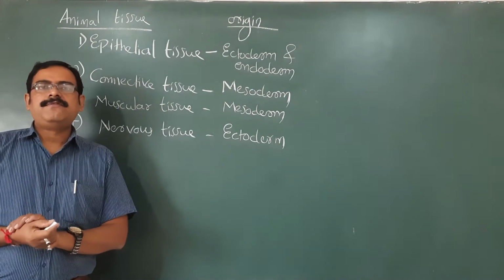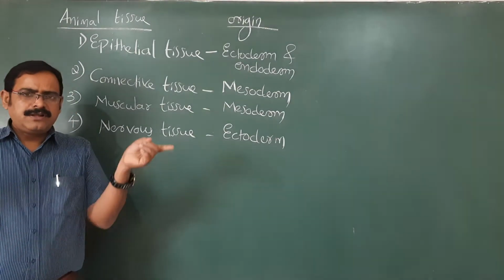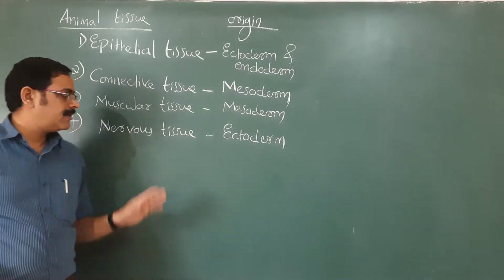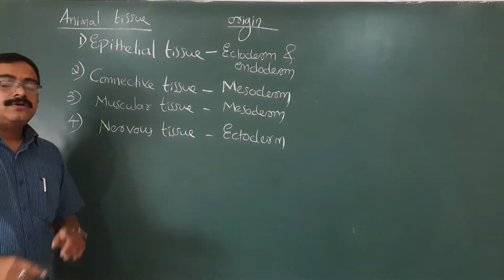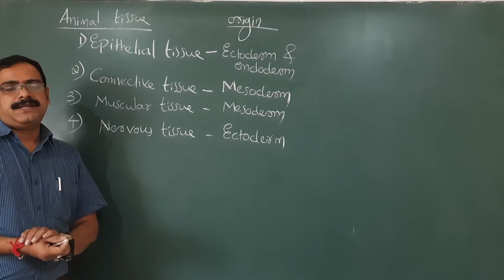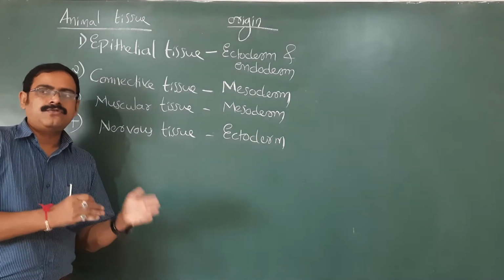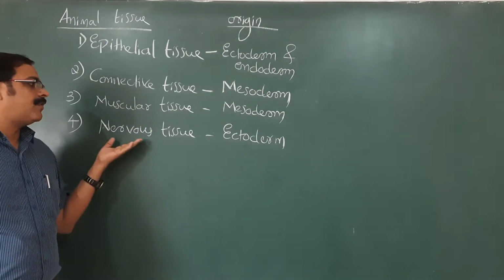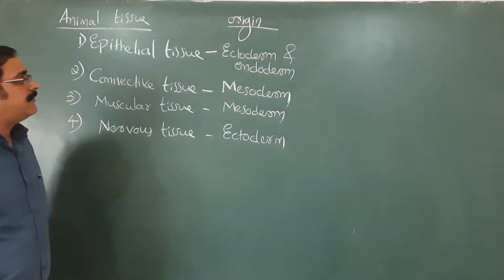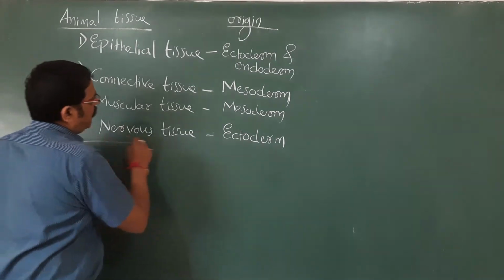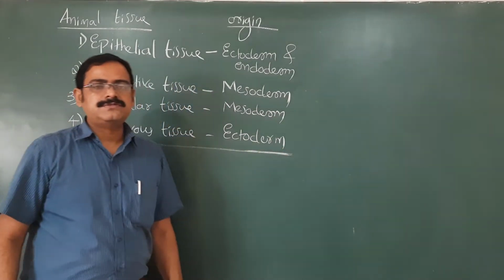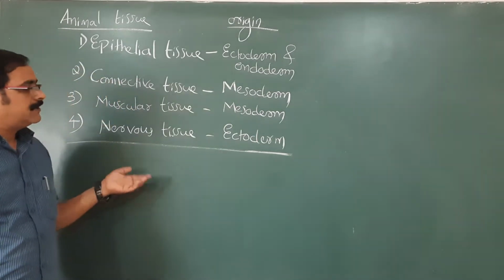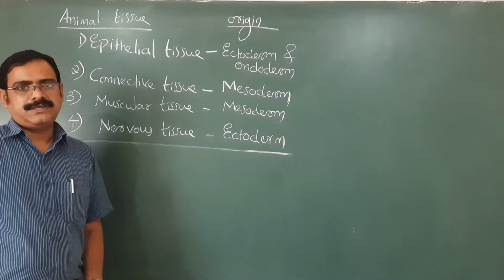Because at the gastrula stage, ectodermal cells go inside, and they make the nervous or neural tissue. At a further stage of the gastrula, called the neurula or neural tube, the notochord develops. All develop mainly from ectoderm. Thus, there are four important basic types of tissues, and they have their own particular origin. You need to know this basic thing.